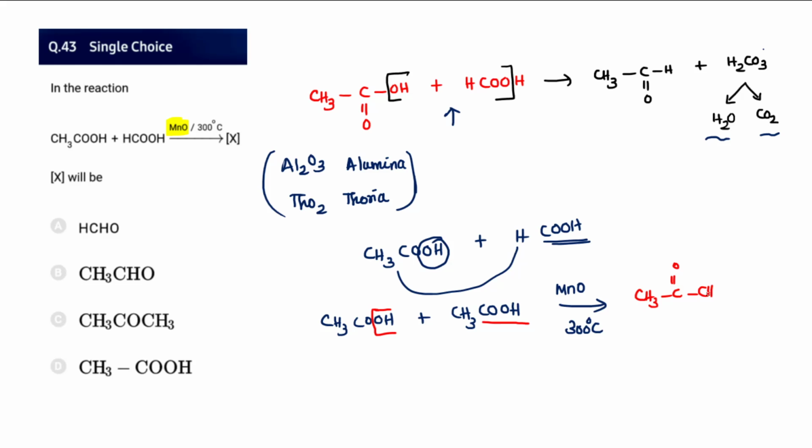CH3CO, it results in the ketone, which is a method for preparing both aldehyde as well as ketone. So again H2CO3 will be obtained as a product that can be written as H2O plus CO2. That is the easiest way you can remember. So the option that exactly matches here is B, CH3CHO, which is acetaldehyde.